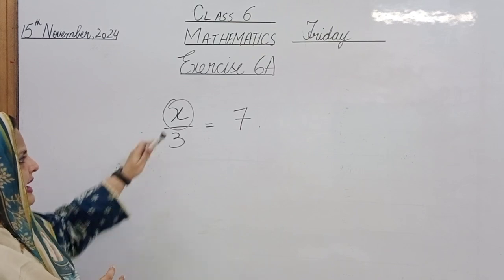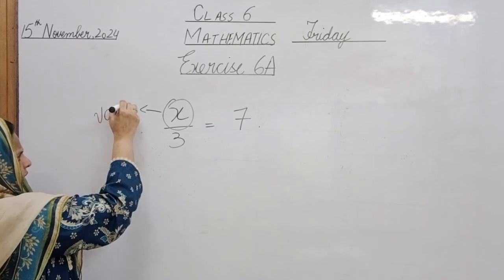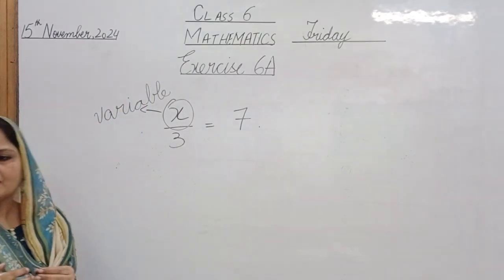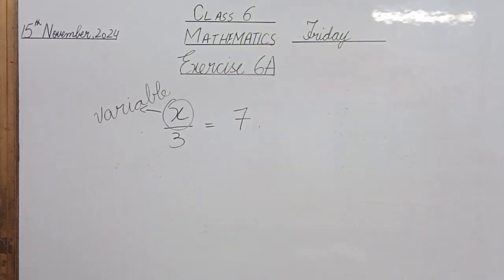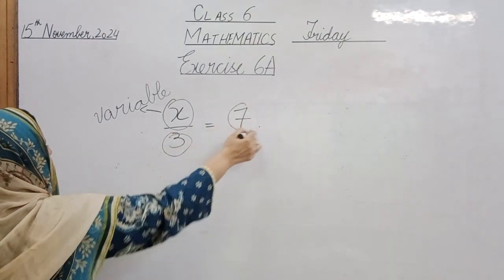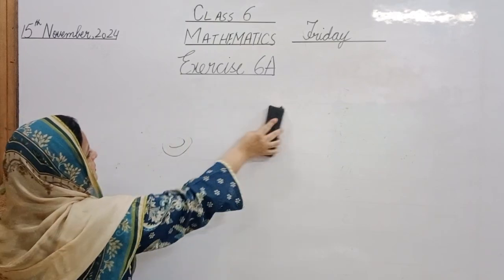Yes, Mirza, this x is a variable. Exactly, this is a variable. What do you mean by variable? Yes, variable means the thing which can change, which changes with any change in its value. So the value may be different, and these are called constants. These numbers are the constants. Now we have to solve this equation.